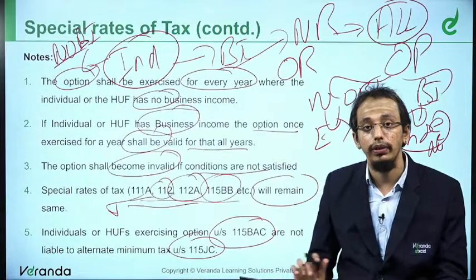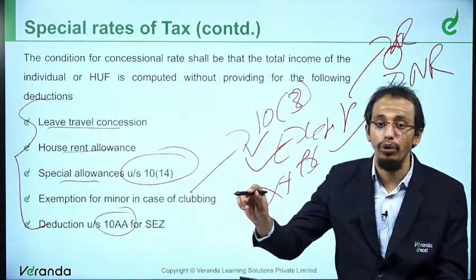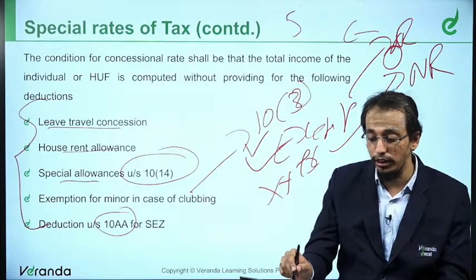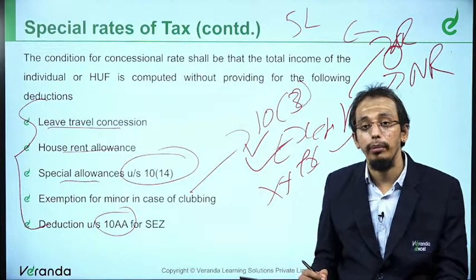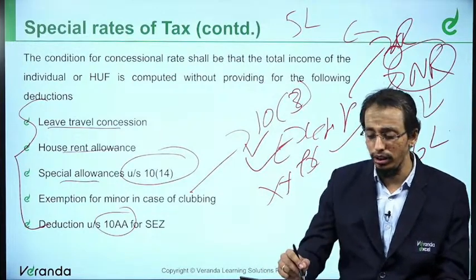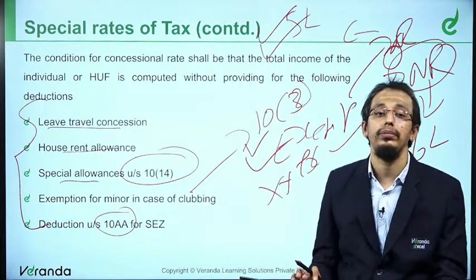So moral of the story, as we keep discussing: claim the exemption, go for the old rate, and see how much tax you get. Let's say you get 5 lakhs of tax here. Do not claim the exemption, see what the new regime gives. You have got 6 lakhs of tax, so prefer only the old regime. Apply this every year if you don't have business income.